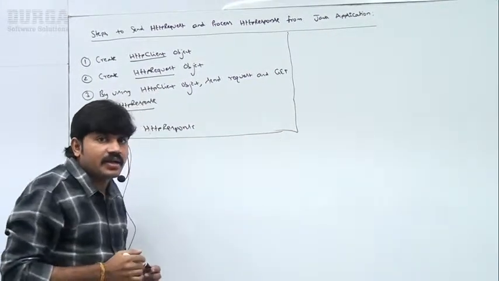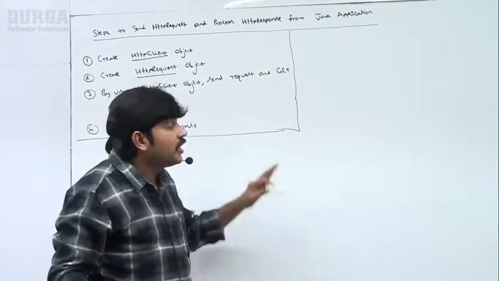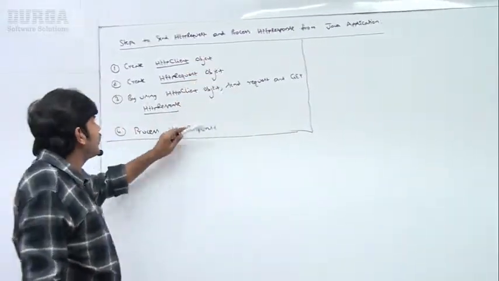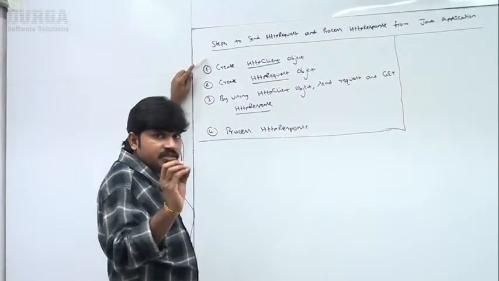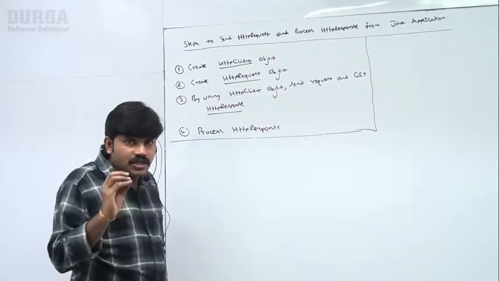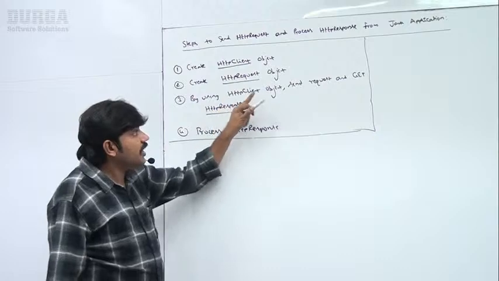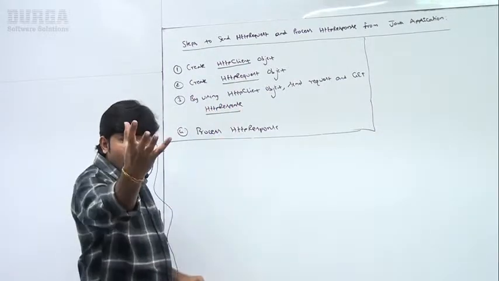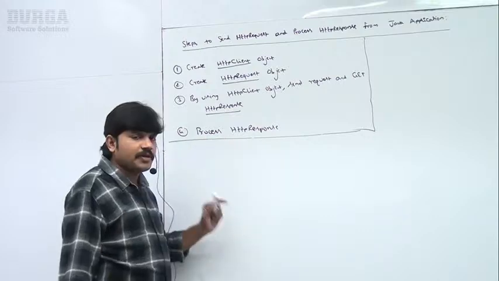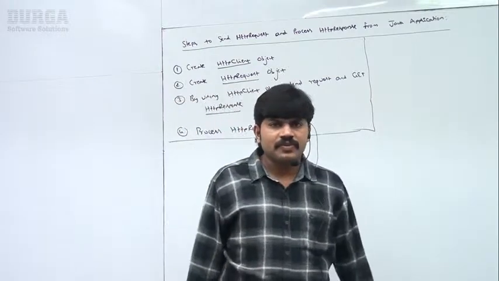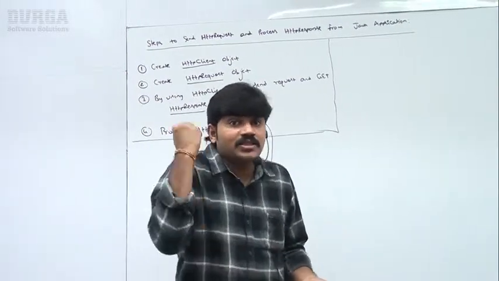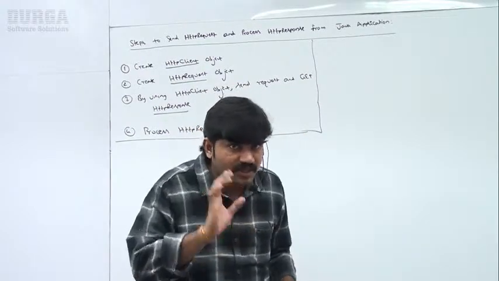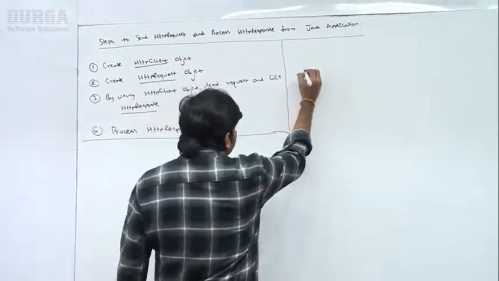If you want to send an HTTP request and process an HTTP response from a Java application, everyone can understand, right? Can you spell it out? Create HTTP client, create HTTP request object. Next, by using HTTP client, happily you can send the request and get the HTTP response. Once you got the response, process the HTTP response, right? I know these steps, but how to create HTTP client and how to create the HTTP request object? Just let me explain.